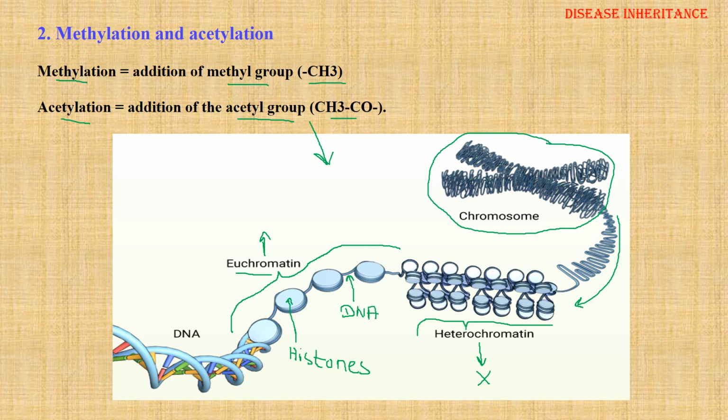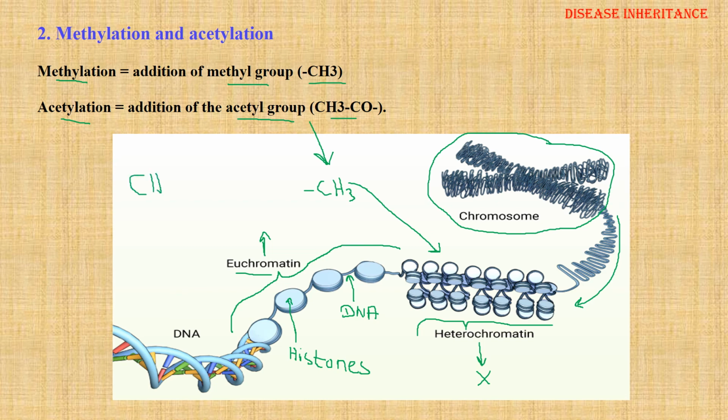So how does methylation act as an epigenetic factor? The addition of this methyl group will push the chromosome to be in the configuration of heterochromatin. And when the chromosome is in this form of heterochromatin, the DNA is tightly packed together and there will be no gene expression.